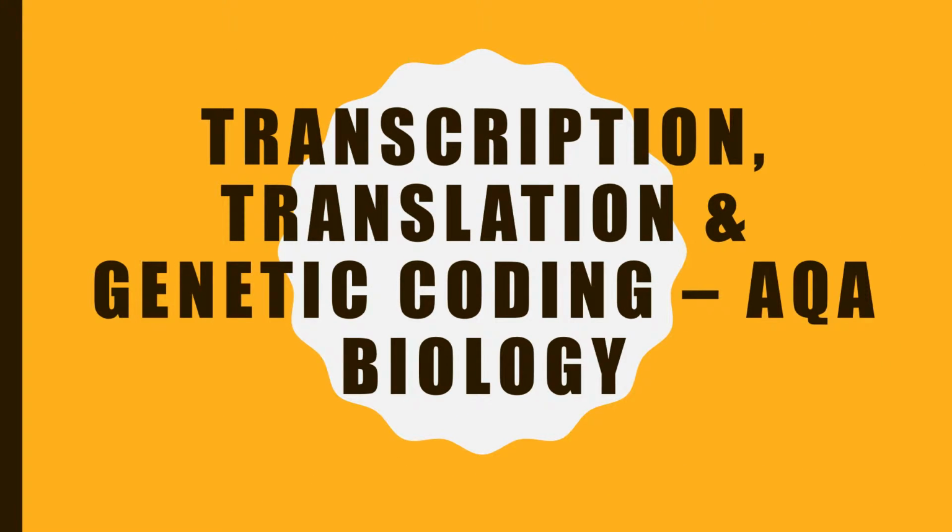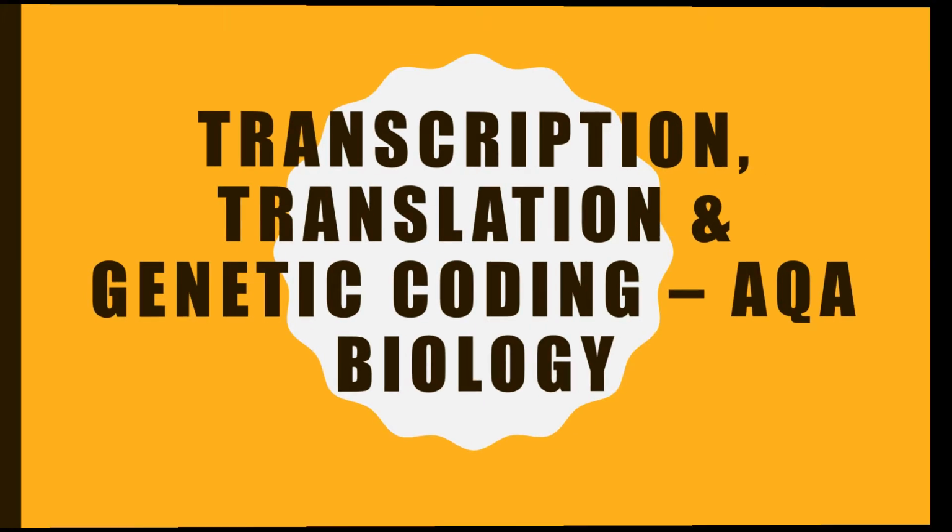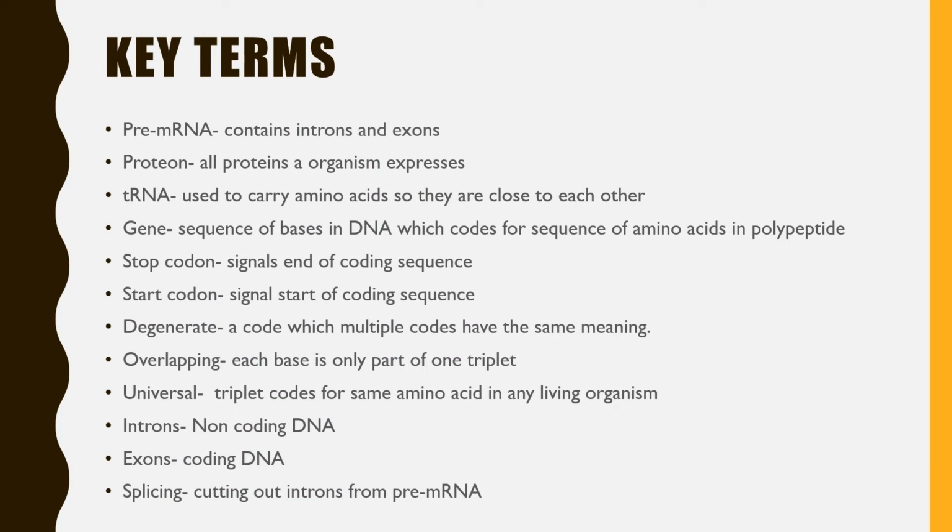Transcription, translation, and genetic coding, AQA biology. Key terms. Pre-mRNA contains introns and exons. Proteome is all of the proteins that an organism expresses. tRNA is used to carry amino acids so they are close to one another.